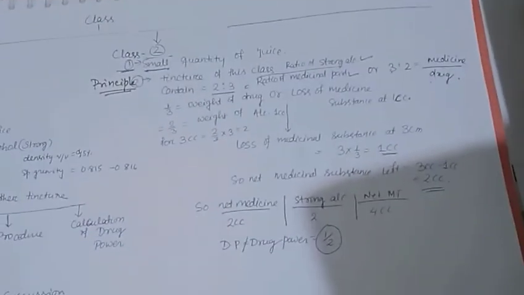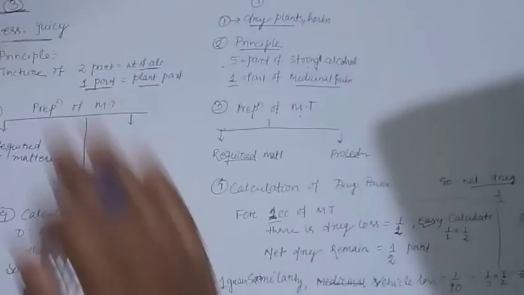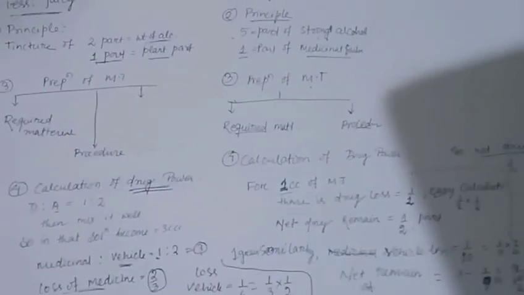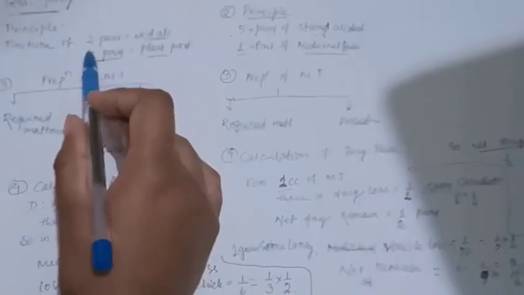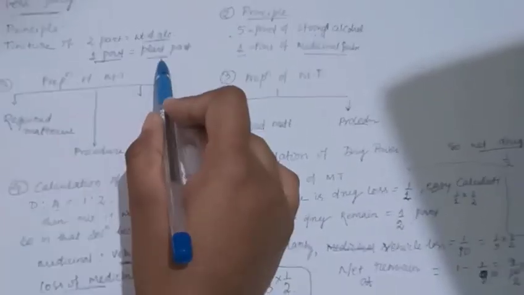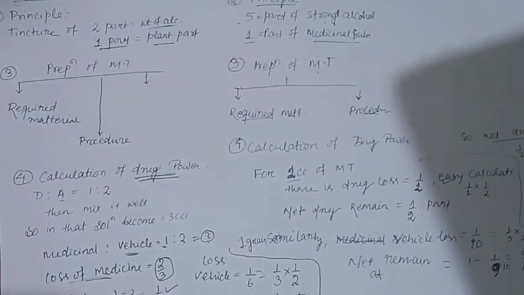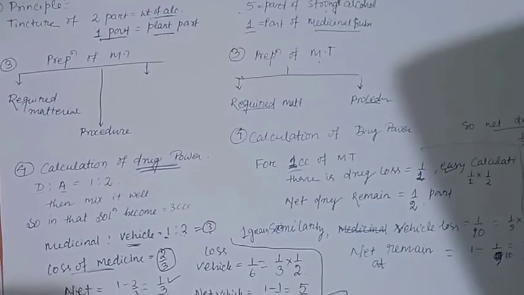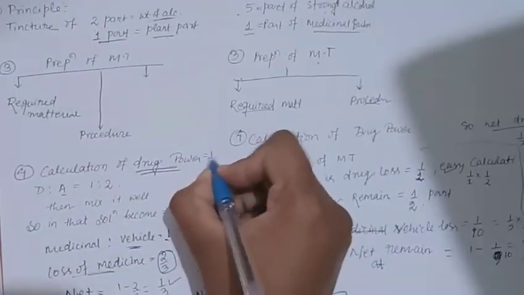After that we go towards class 3, and class 3 and class 4 are mainly dry substances. Due to this dry character we require more vehicle, which makes the power less different from the first and second class. So in the third class we take 2 part of the alcohol with 1 part of the plant part, and we find our drug power is equal to 1 by 6.